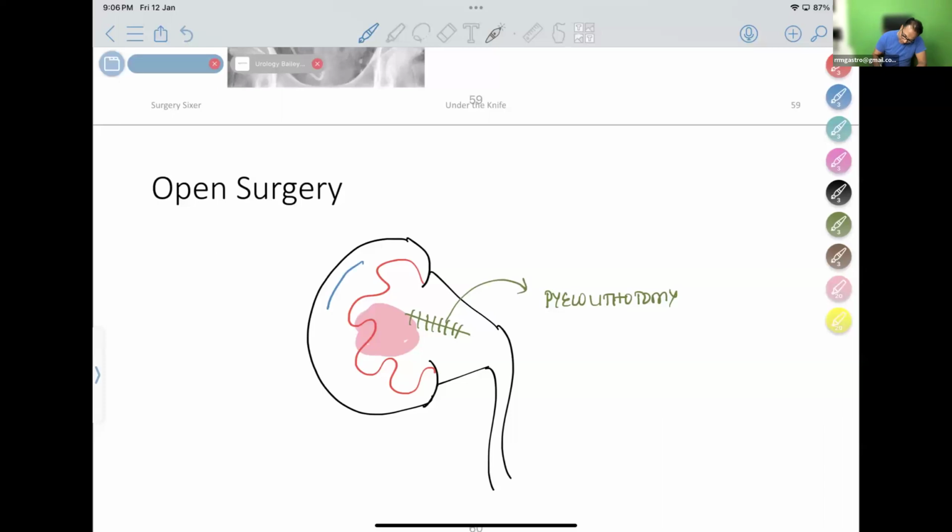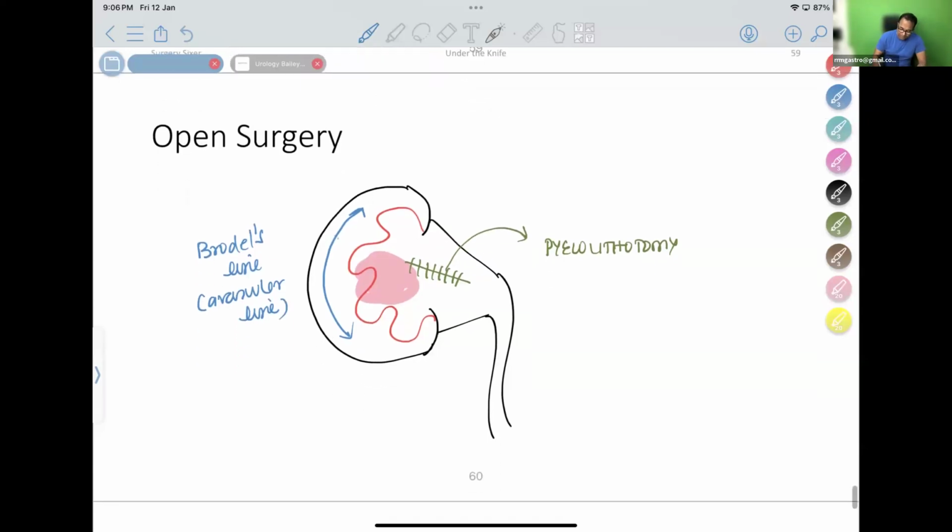If I open the kidney itself like this at the level of Brodel's line: Brodel's line is an avascular line along the kidney, on the greater curvature. Many of you would have read this in anatomy.